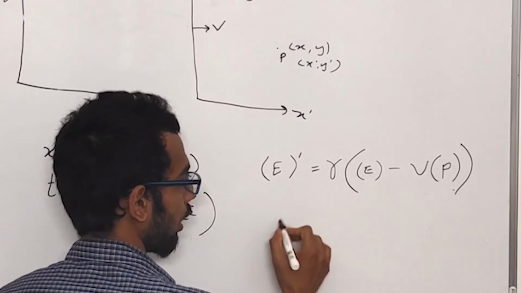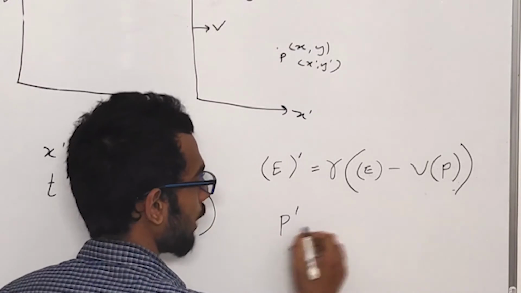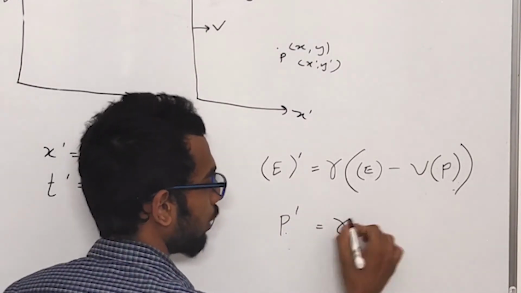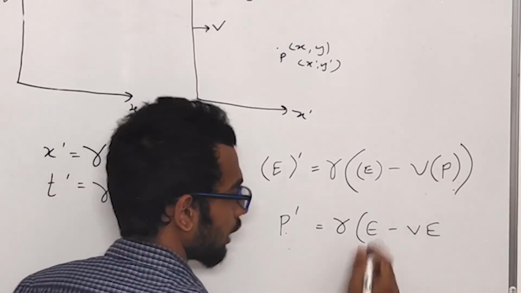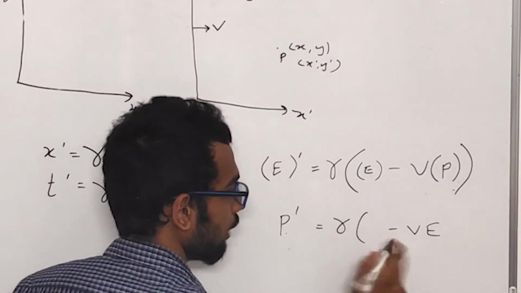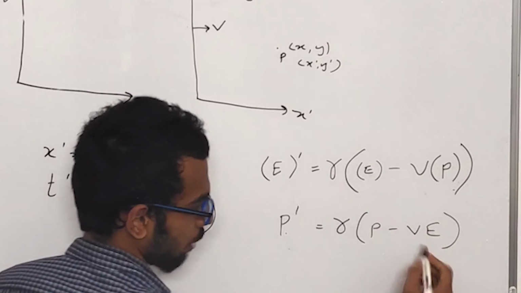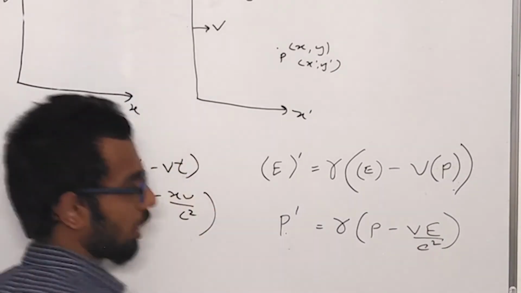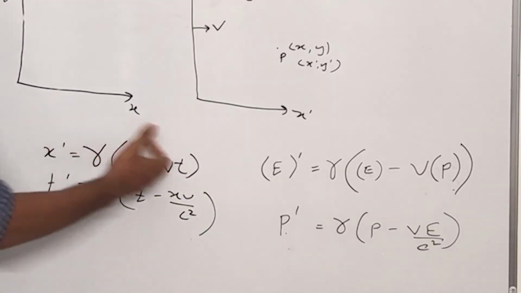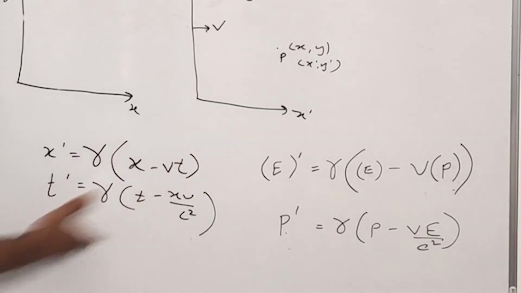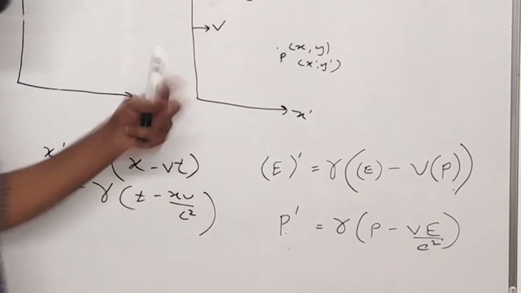Similarly, Px dash equal to gamma into P minus VE. Now, if you take a look here, you can see that the dimensions are not matched. So, in order to match the dimensions, we divide by c square. It's the same thing here. This x dash was for something and t was for the other thing. We match the dimensions. Now, the next thing that we will look at is velocity transformations.